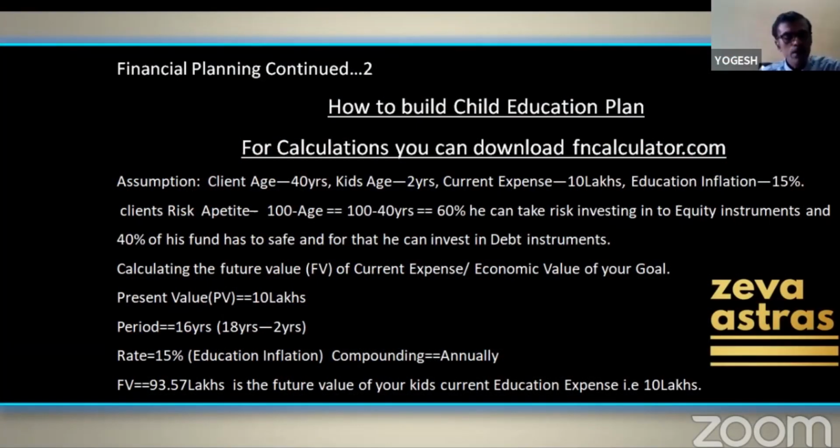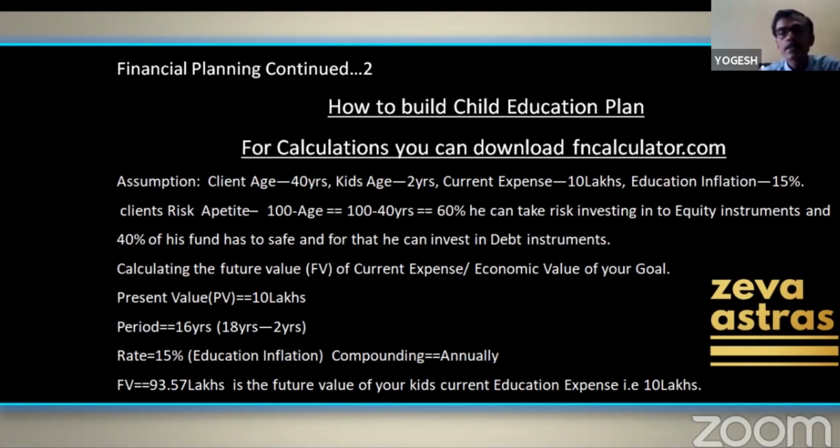Into this plan of child education plan. So I will train you how to build up the child education plan and how our calculation should be based on the client's age, based on the client's risk taking ability, and how much risk he can take. Now for this, I have taken some assumptions. Let us assume there is a client who is 40 years of age.